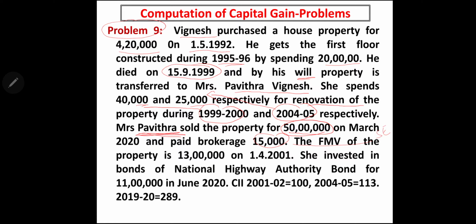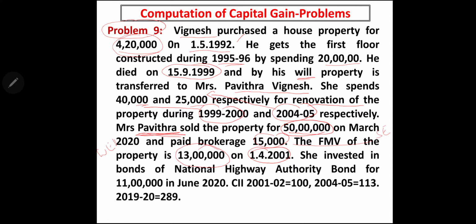The fair market value of the property is 13 lakh on 1/4/2001 because this property was purchased in 1992. We have the fair market value as on 1/4/2001. Now the question is, what is the cost of acquisition? The cost of acquisition is the purchase price of the previous owner or fair market value, whichever is high. 4,20,000 or 13 lakh, whichever is high, means cost of acquisition here is 13 lakh. Since this is long-term capital gain, we have to index the cost of acquisition.